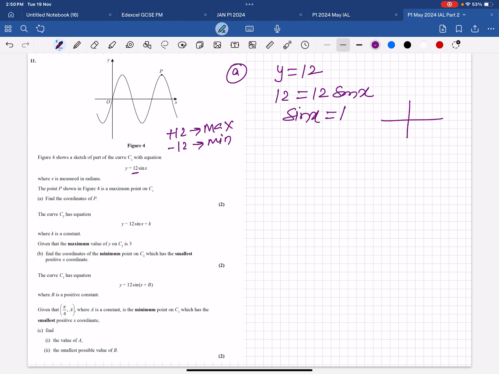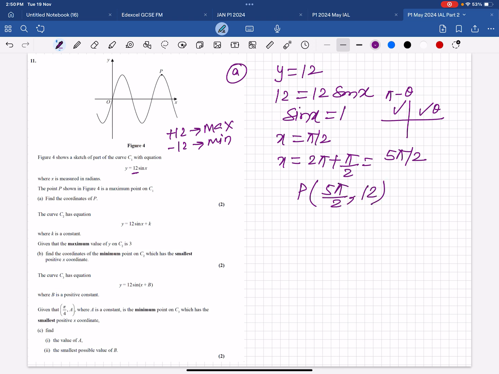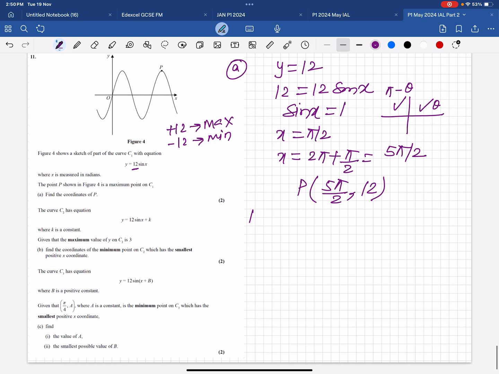Sine is positive in the first and second quadrant. This is theta, and this is pi minus theta. So x is basically pi by 2. And another maximum would be x equals 2 pi plus pi by 2, so 5 pi by 2. So the P point is (pi by 2, 12). Now part B.